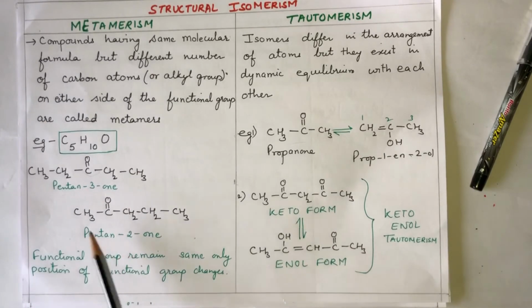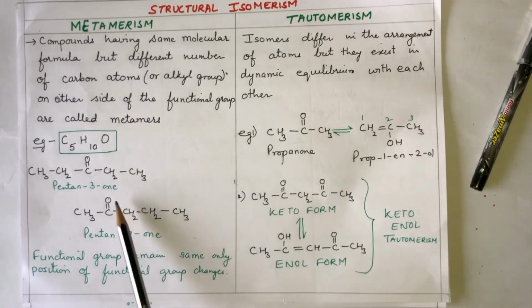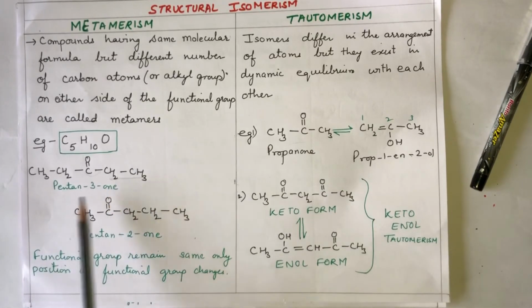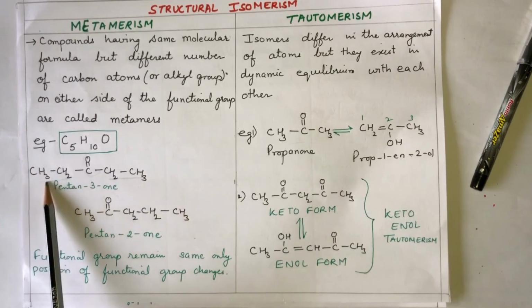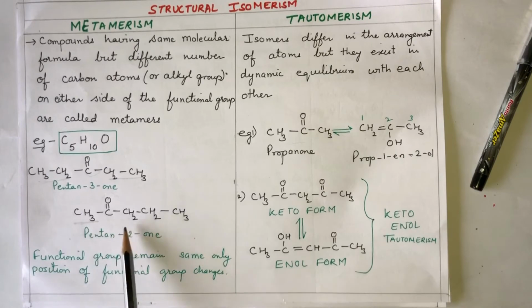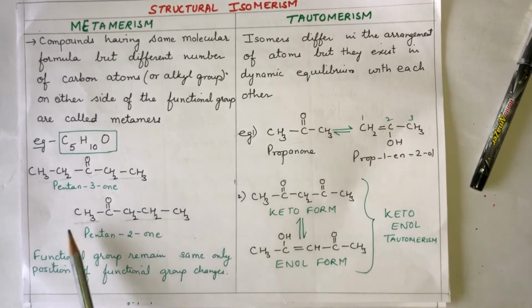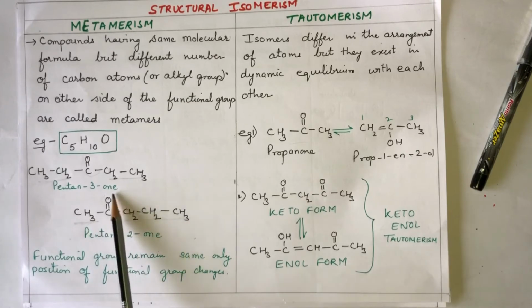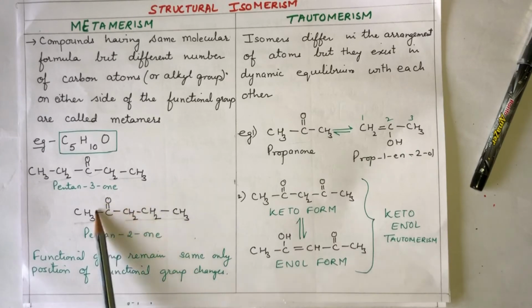This is also pentanone, 1 2 3 4 5, and ketone. But see, here I have got a 2 carbon chain on each side, but in this case, this side I have got 1 carbon and this side 3 carbon. So the change in the number of carbon atoms on either side of the functional group is called metamerism.